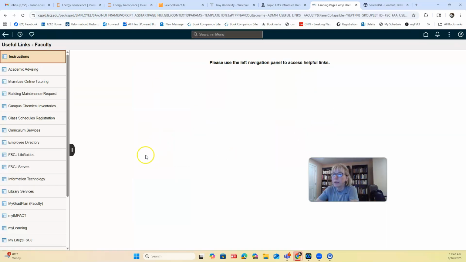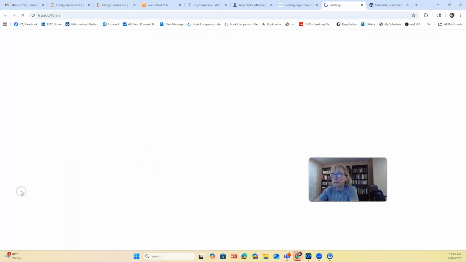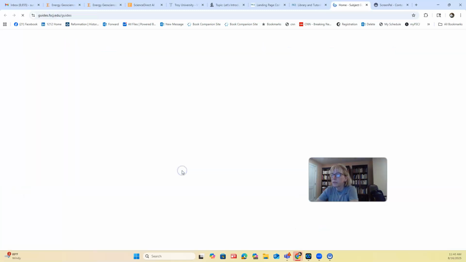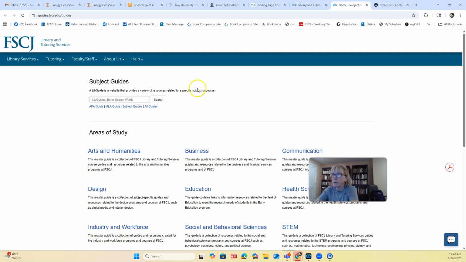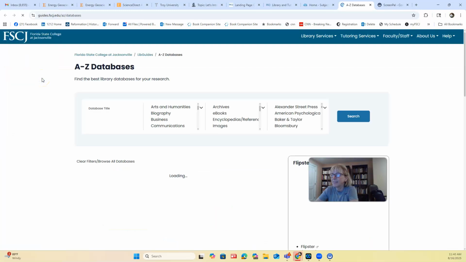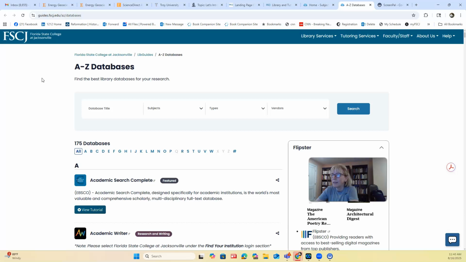And you should have the library services link. Now let's go to guides. Click here. Let's go to library services here. Let's click on the drop-down menu. Let's go to databases and journal articles. And here we have databases.